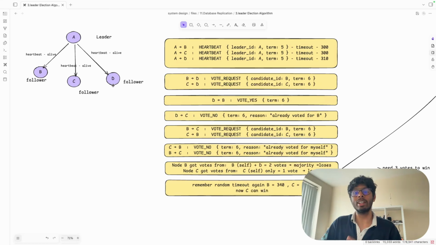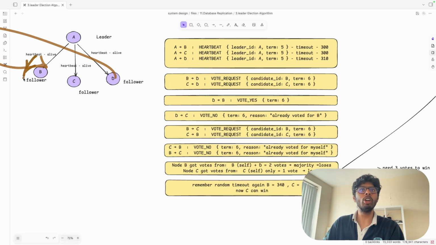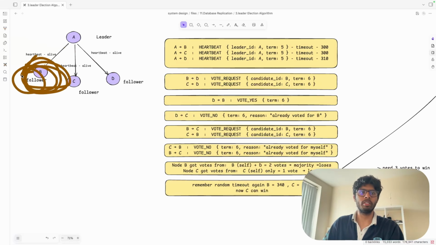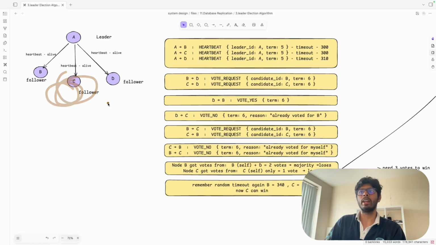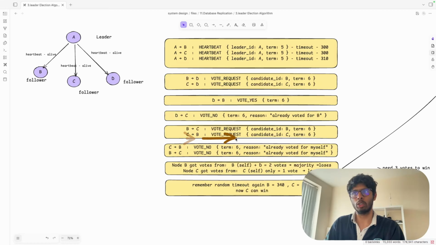But remember, we have studied about the term number. The election has started at the same time, so the term number is same here. Now, what is going to happen? D will vote no because D will say that I have already voted for B. Whosoever will get the first vote will be considered. So D has voted for B, so D will not vote for C in that particular election. Now B will request vote, C will request vote, vote no and vote no.